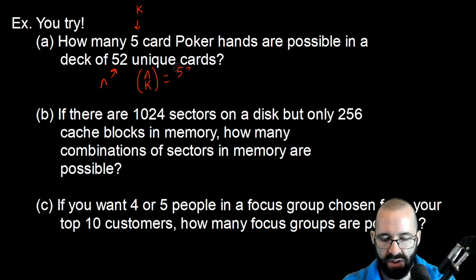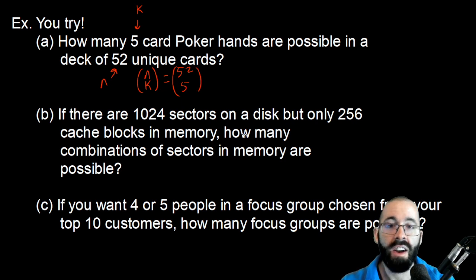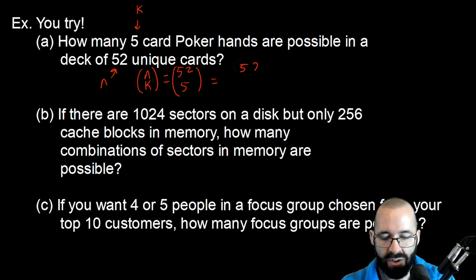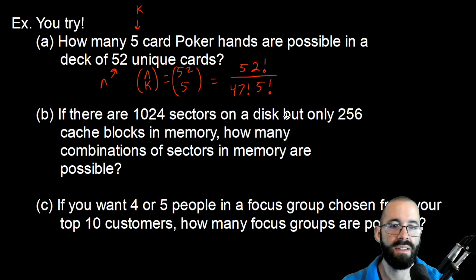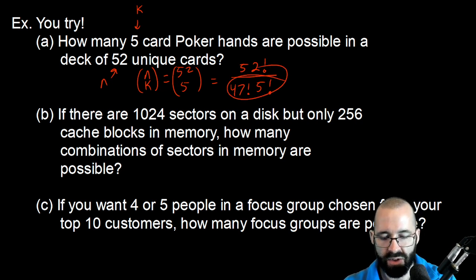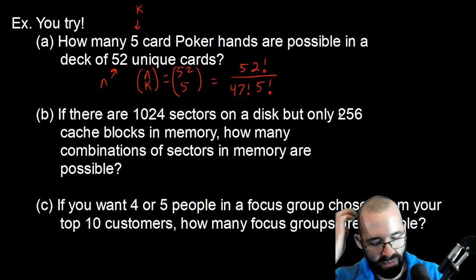So that's just 52 choose 5. Also, I guarantee I will draw a horizontal bar so many times just on muscle memory. So that's 52 factorial divided by n minus k, which is 47 factorial, times k factorial. Again, these bottom numbers should always add up to that middle number or top number.